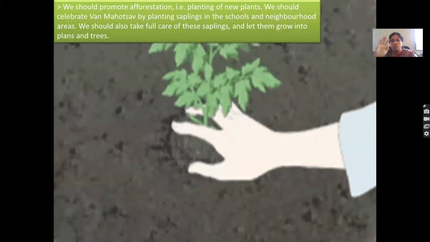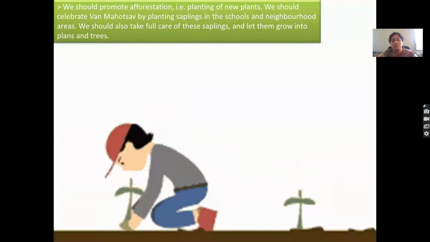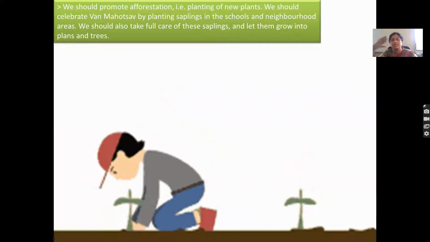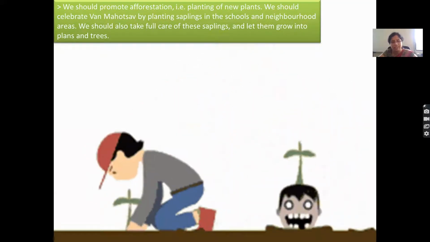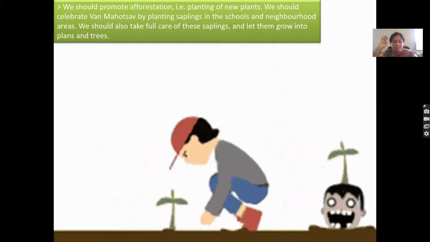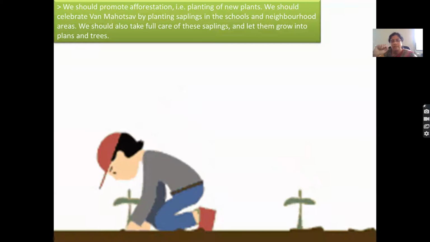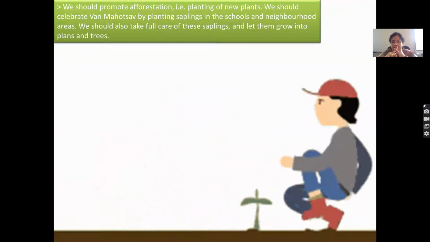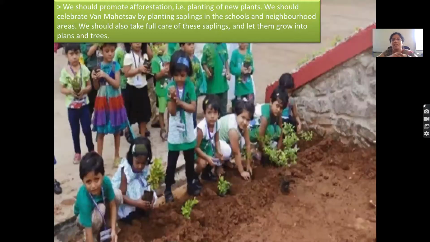Planting of new plants. We should be planting new plants wherever you see there are not many plants, and if you're having plants in and around yourself, please plant more and more plants so that we have what? Oxygen plus fruits and vegetables.